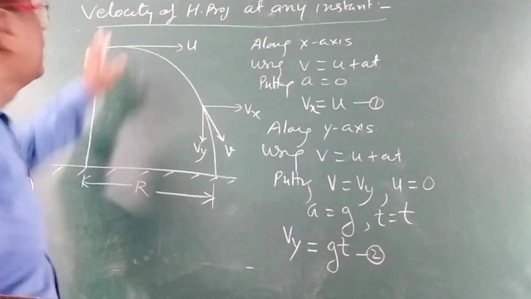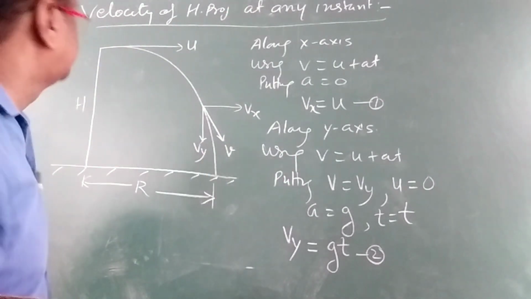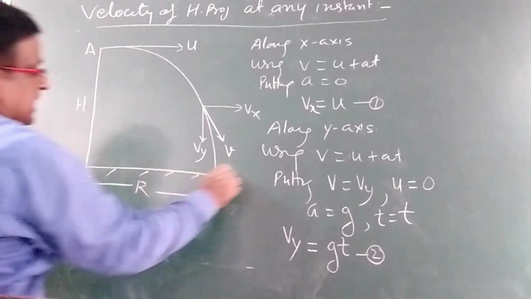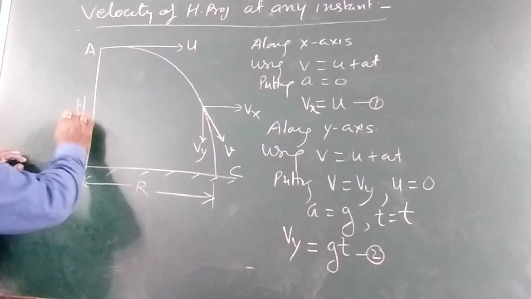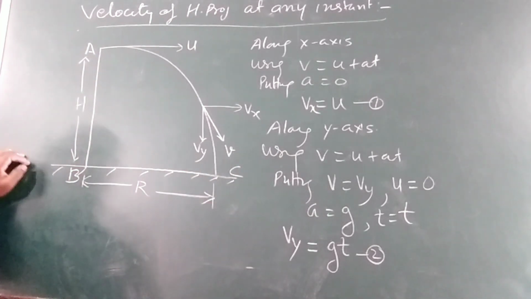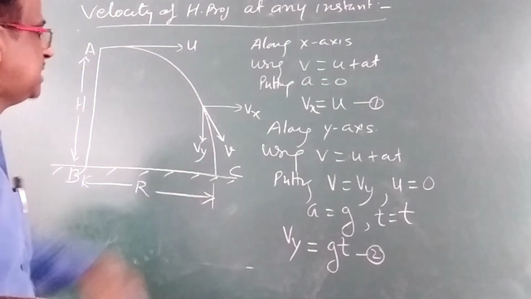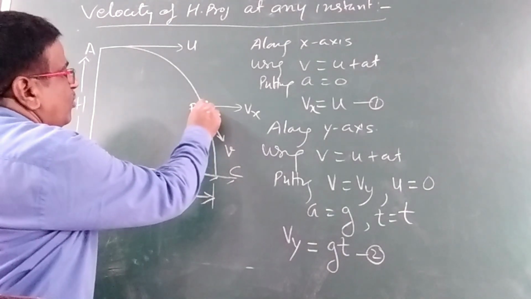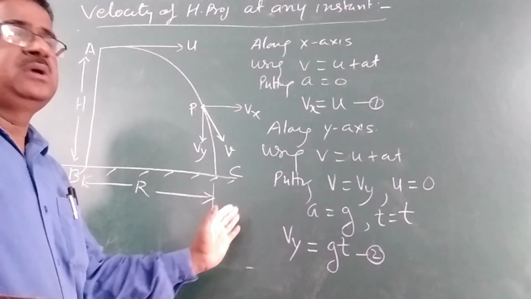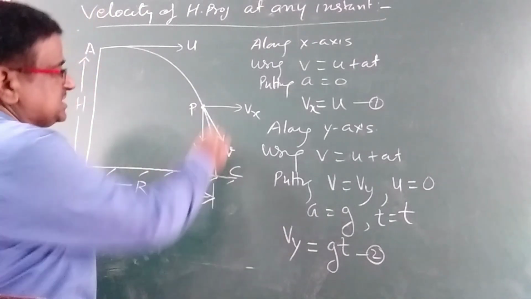Now we are going to calculate the velocity of a horizontal projectile at any instant. The horizontal projectile is thrown from A and it reaches C. This is the height AB, H is given here, and this is the range R. It is projected with u, and we have to calculate the velocity at any point, this point P. The velocity is always tangential to the path. So this is the velocity.